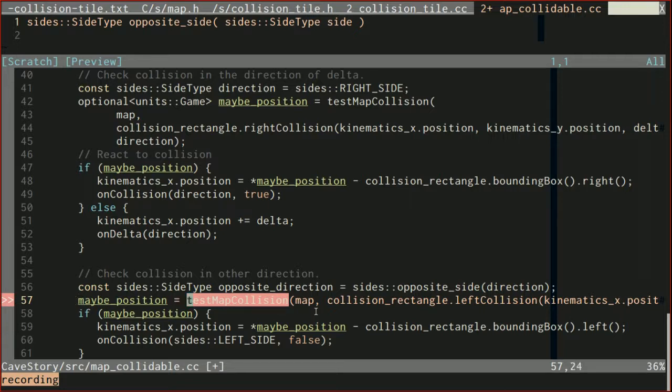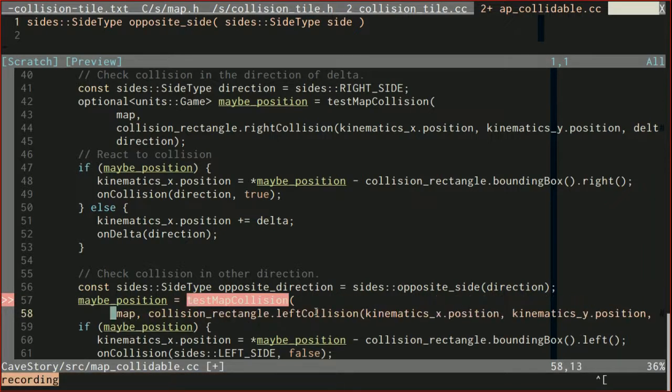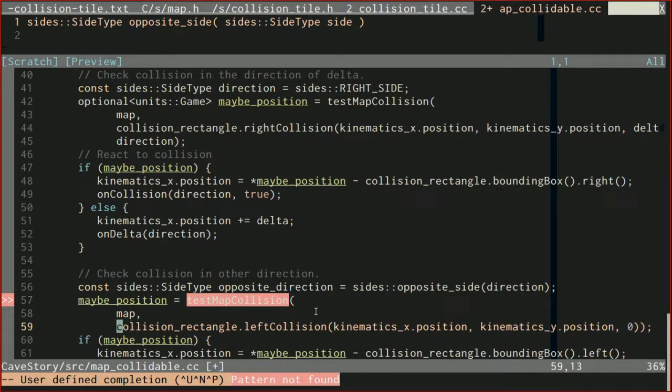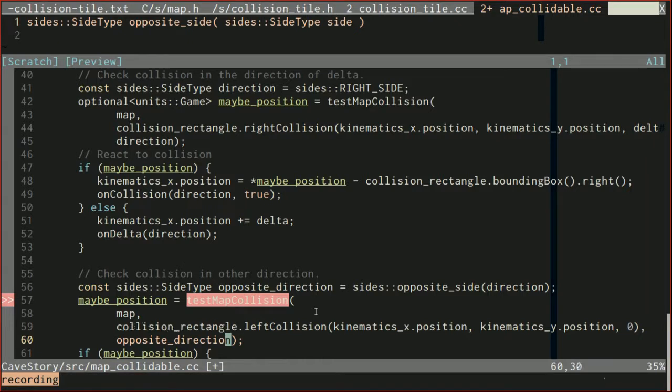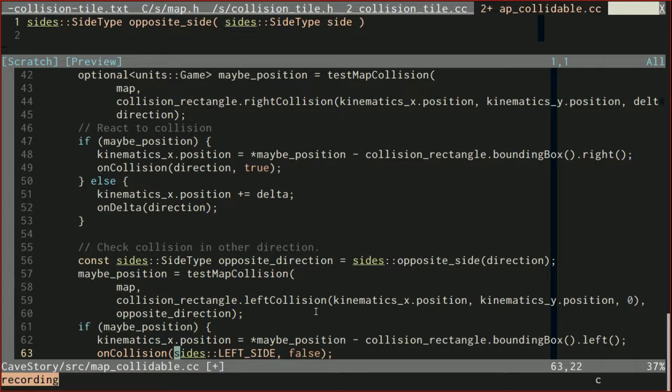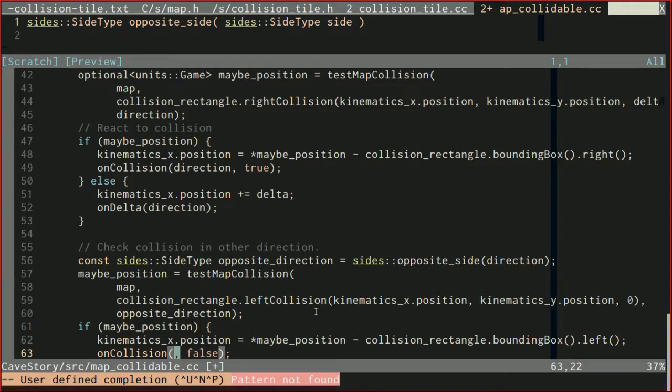So I will find the parenthesis, find the C, and then go to the end and insert in opposite direction. Then I want to find sides and kind of clean things up again. So sides, change till I find a comma, and then use opposite direction instead of the left side in this case.